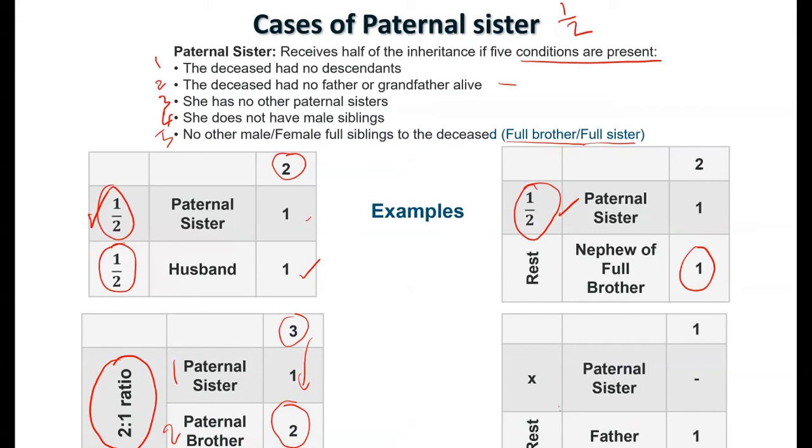Here we have a father, case number 4. We have a father and a paternal sister. The father blocked her. She is no longer entitled to any wealth. However, if the father dies, she will be entitled to wealth from him. Some shares will come to her. But currently, she is blocked.